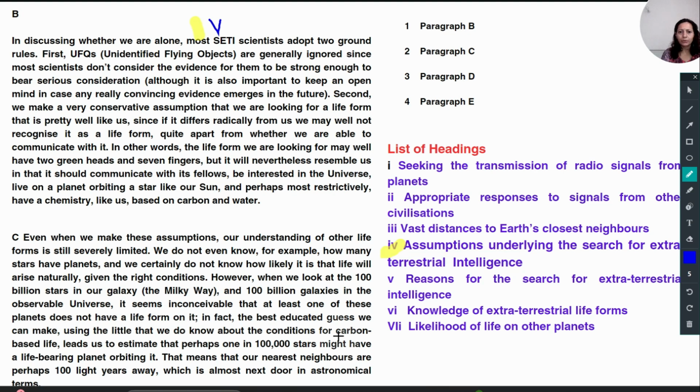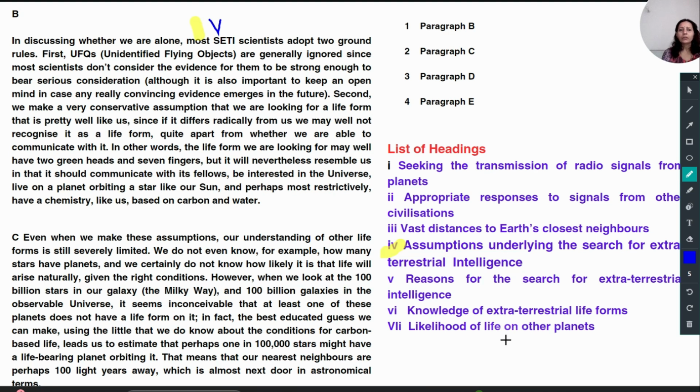In fact, the best educated guess we can make using the little that we do know, the conditions of carbon based life, leads us to estimate, estimation is also there, that perhaps one in one lakh stars might have a life bearing planet. Okay, yes, life bearing life form they are talking about, and perhaps also. So it seems inconceivable. So I think the likelihood of life on other planets is what they are just talking about.